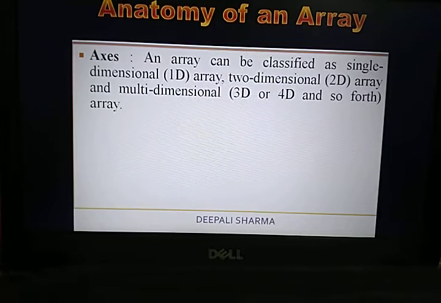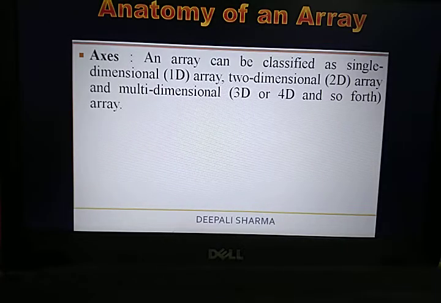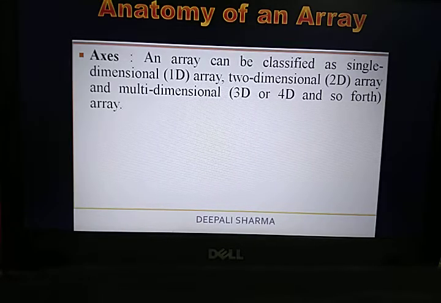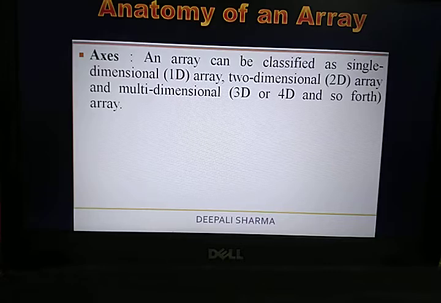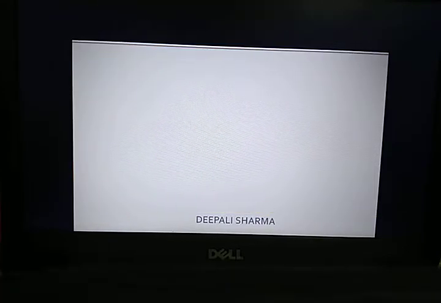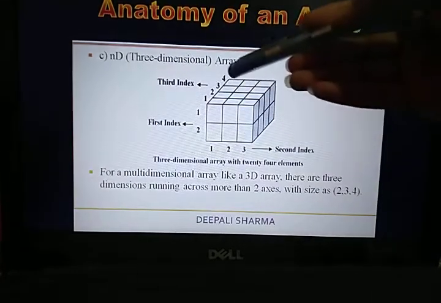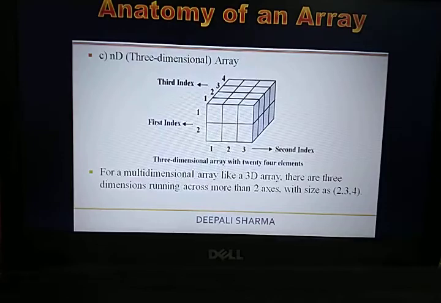Then what are axes? An array can be classified as a single dimensional array, a 2-dimensional array, or a multiple dimensional array. As I told you, in the multiple dimensional case we have seen the example of a 3D array, and that can be 4D, 5D and so on. Fine. So this can be defined by the axes, as I showed you over here: that is the first axis, that is the second axis, and this is your third axis. Fine. So next thing,